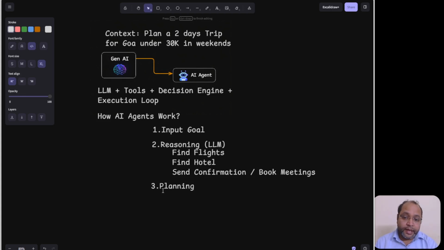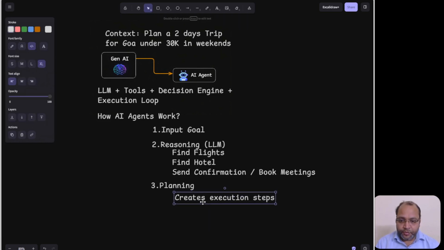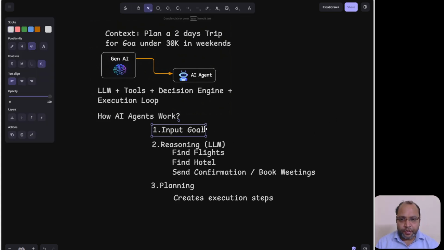What will it do? It now starts the execution steps, so it will perform the execution steps. What comes next? First the input goal comes. It's a clear input goal, that is my intent.